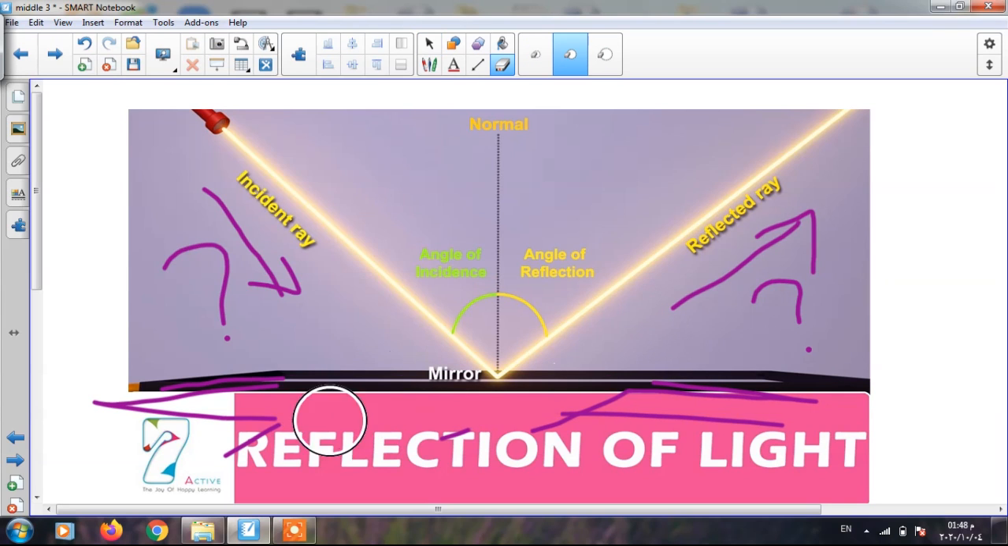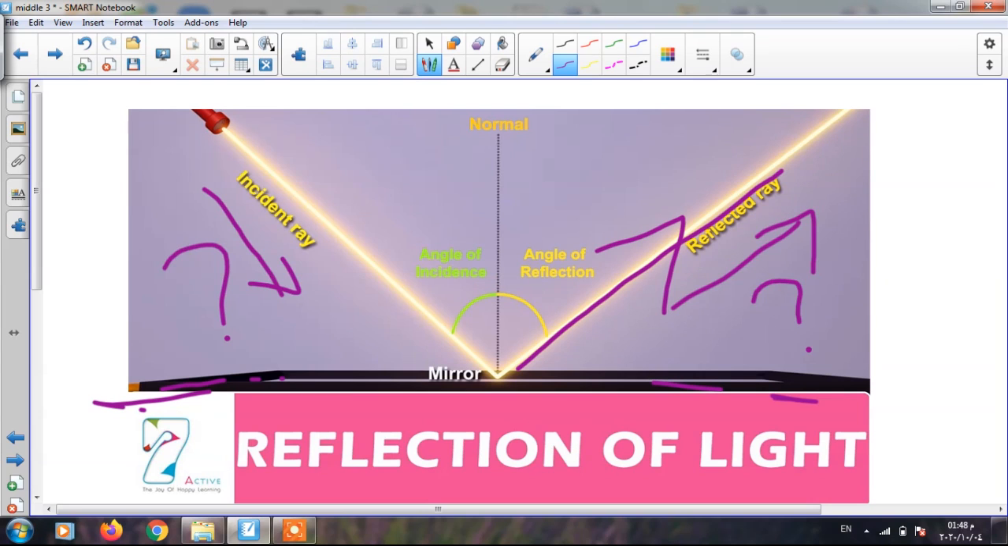So what is meant by reflected ray? This one represents the reflected ray. It is the narrow light beam which is represented by a straight line that is reflected from the reflecting surface at the point of incidence. This point represents the point of incidence. This line in the middle between the incident light ray and the reflected one is called the normal. We can say normal or the perpendicular line.